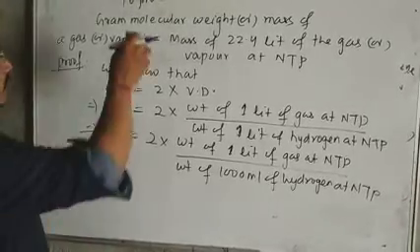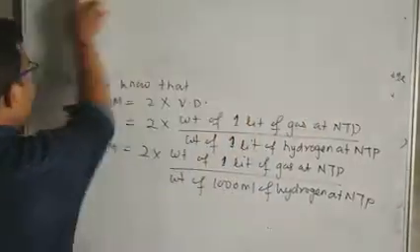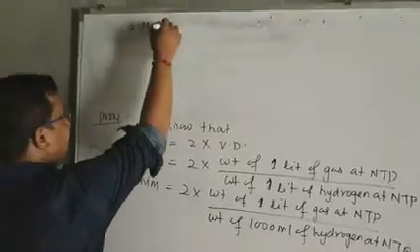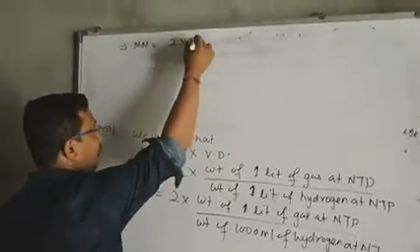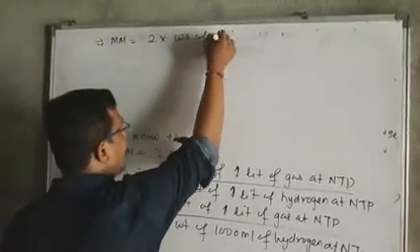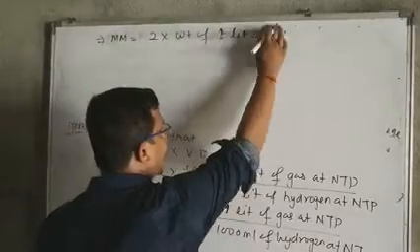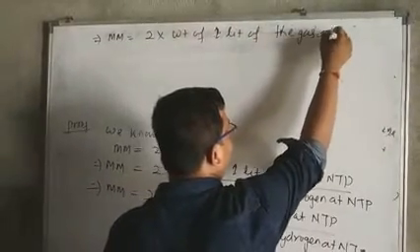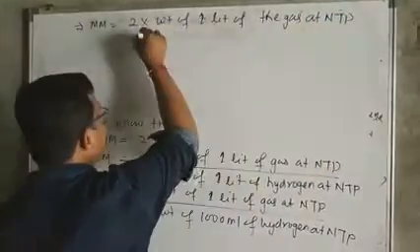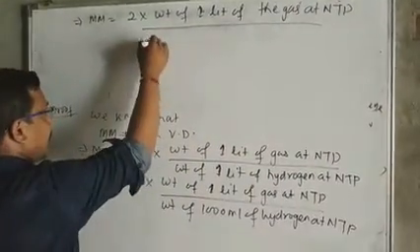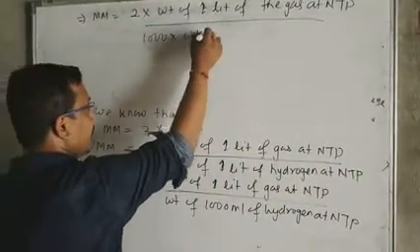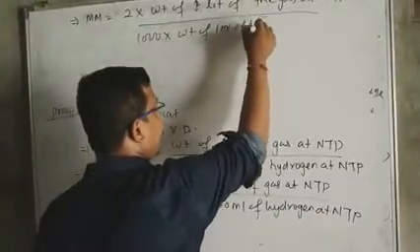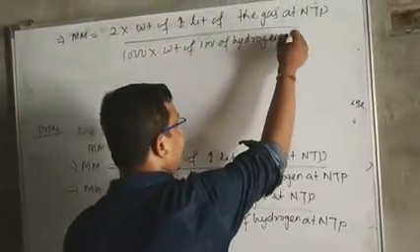Now we can write molecular mass equal to 2 into the weight of 1 liter of the gas at NTP divided by 1000 into the weight of 1 ml of hydrogen at NTP.